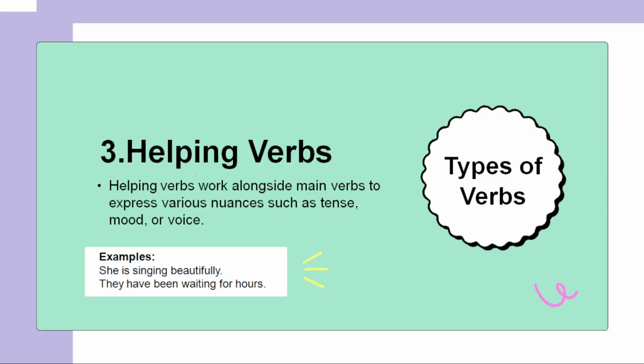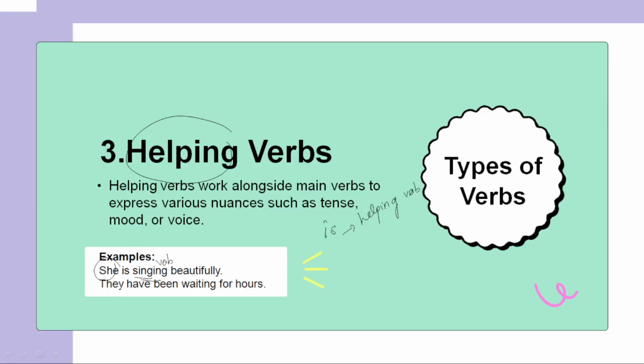Yes, what are these helping verbs? The name itself says they act like helping friends. If you see here, she is singing beautifully. So she is a pronoun over here. What is she doing? She's singing. Singing acts like a verb. But the pronoun she and the verb singing are connected by a word called is. This is called a helping verb. So here you can see singing acts like an action verb, whereas is acts like a helping verb.